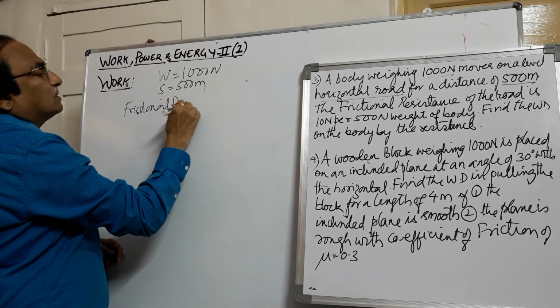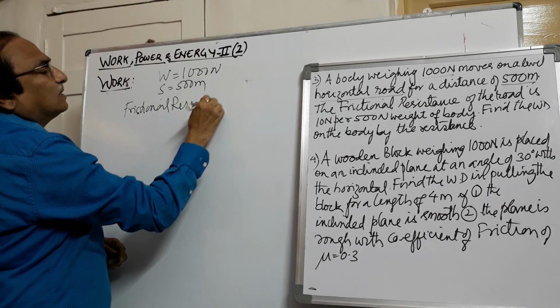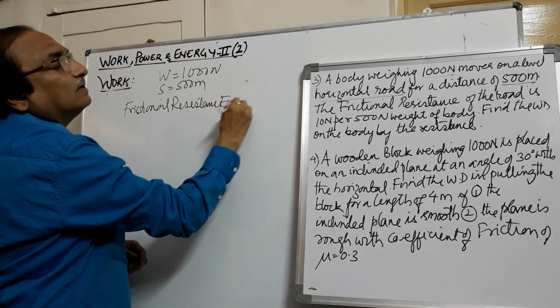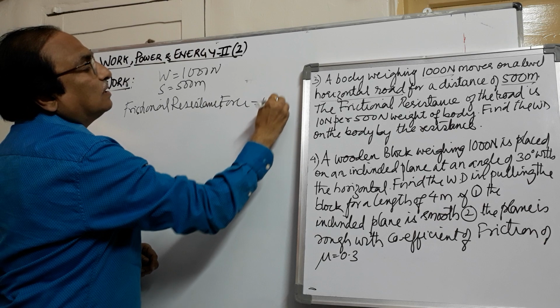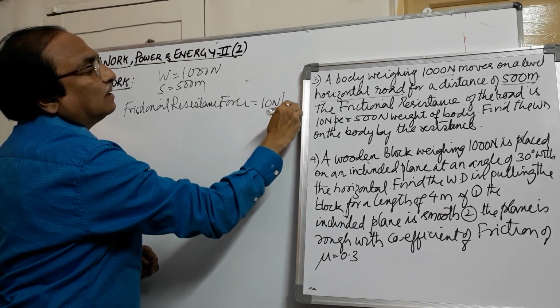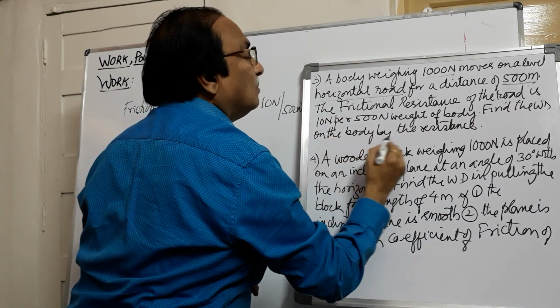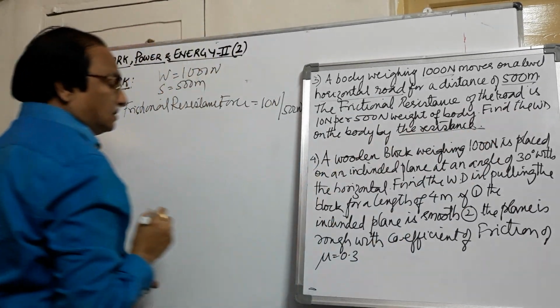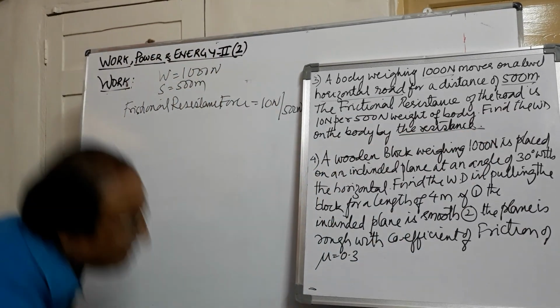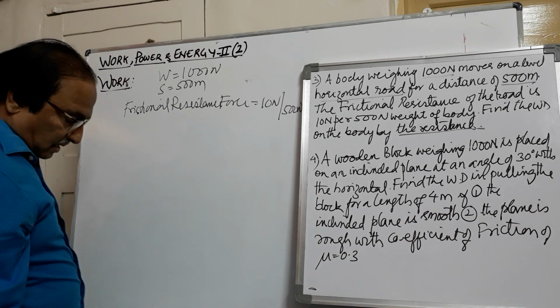Frictional resistance is nothing but the force. Find the work done on the body by the resistance.